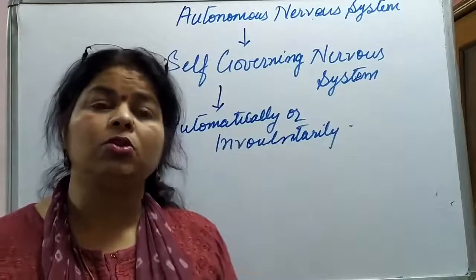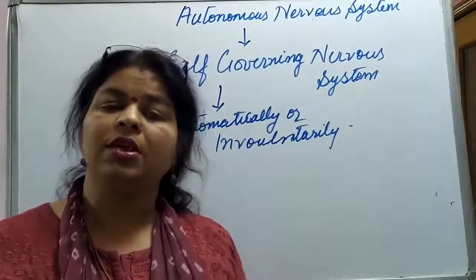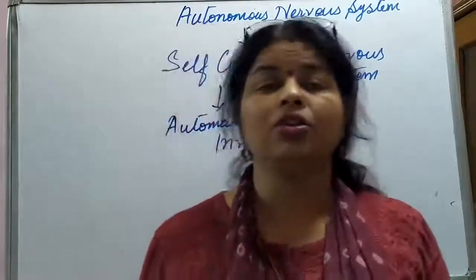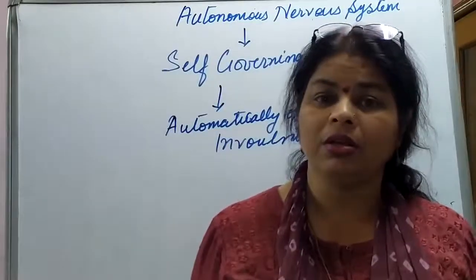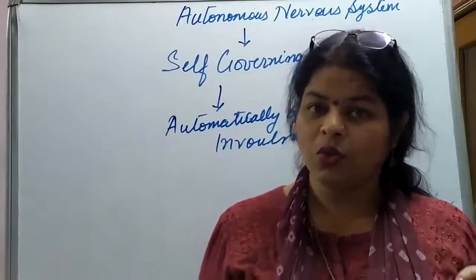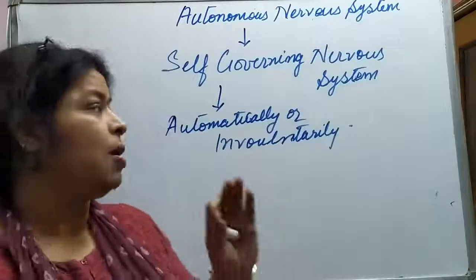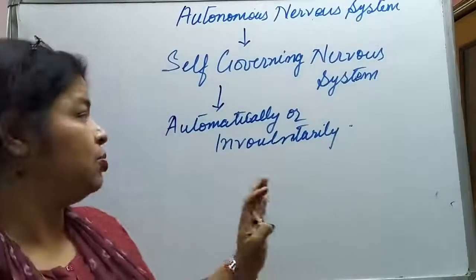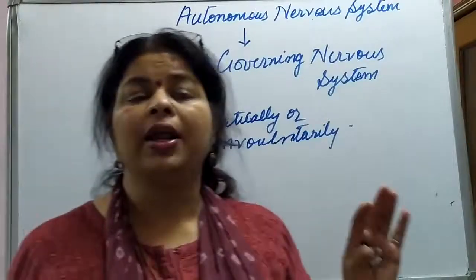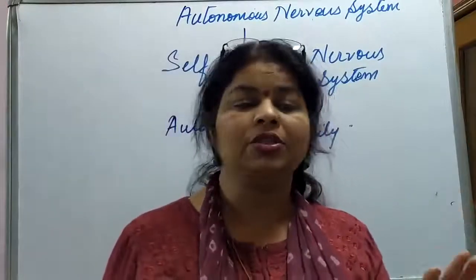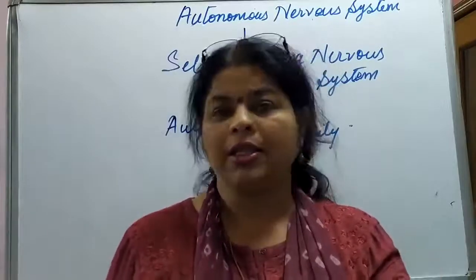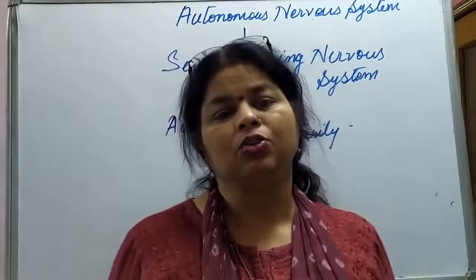It includes all those responses to stimuli which are not under the control of the animal. All the responses for the stimuli which are not controlled by the animal are controlled here.